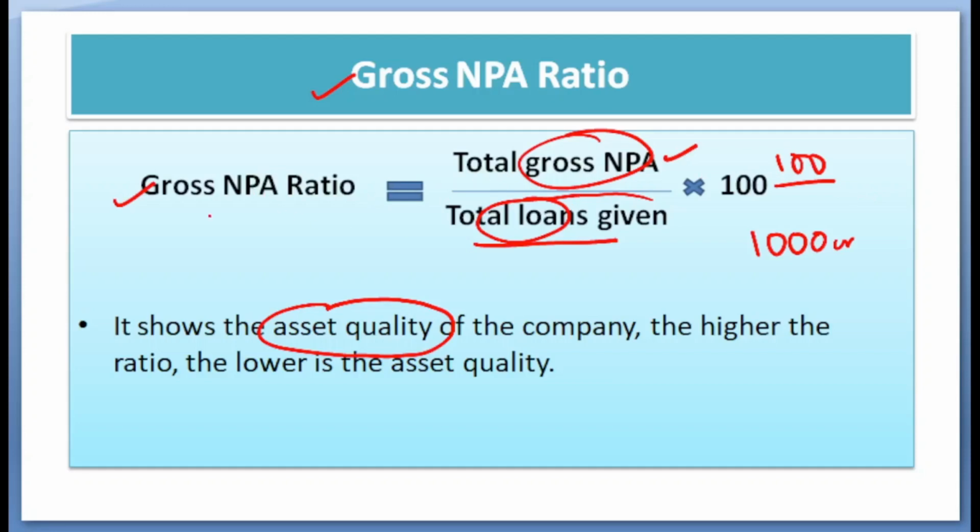So if the gross NPA ratio is higher, what does it mean? It is bad for the bank. That means the more loans that you are giving, they are turning into bad debts. So that's why the gross NPA ratio shows the asset quality of the company. Higher the ratio, lower is the asset quality.